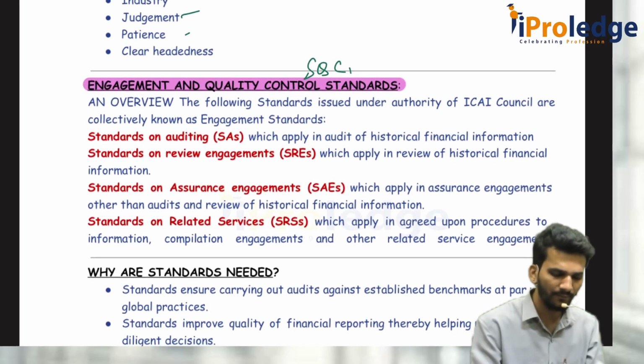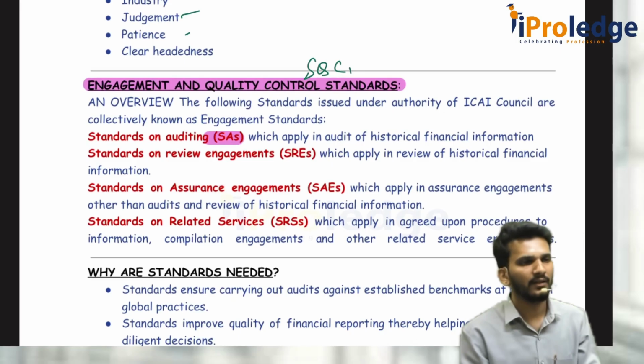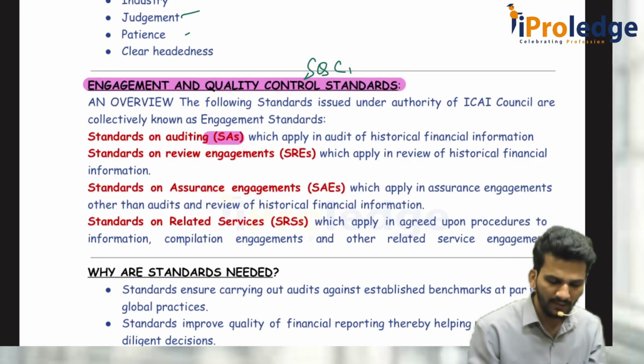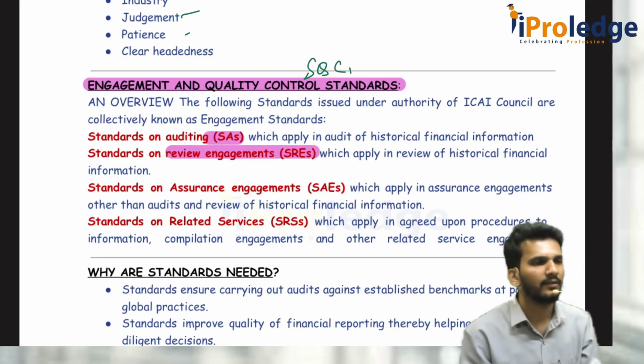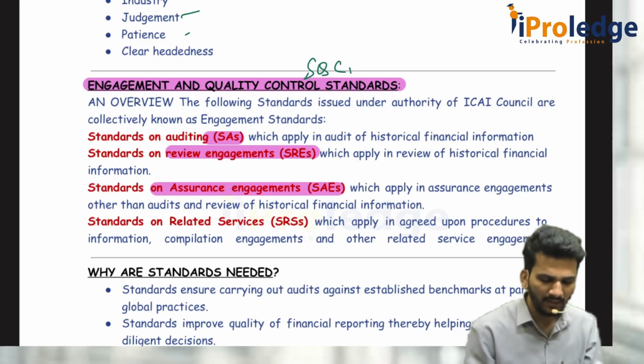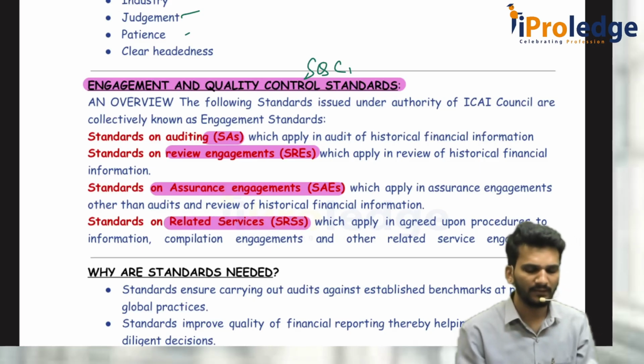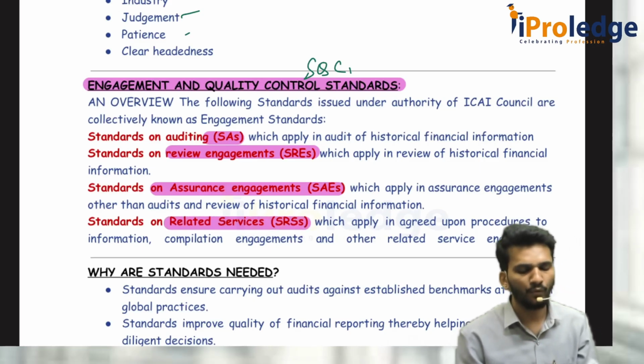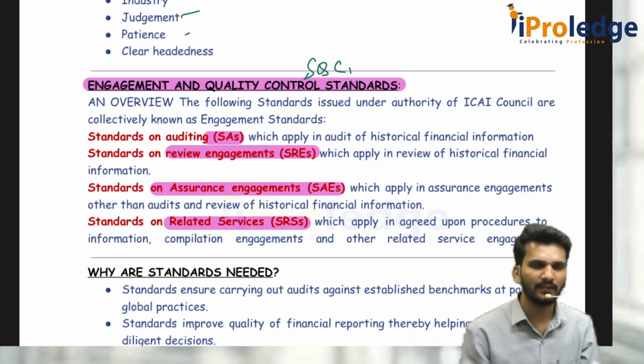Here only it is given. One is standards on auditing, 200 to 800 series. Then standards on review engagements. Then standards on assurance engagements. Then standards on related services. These are the 4 types of engagement standards.